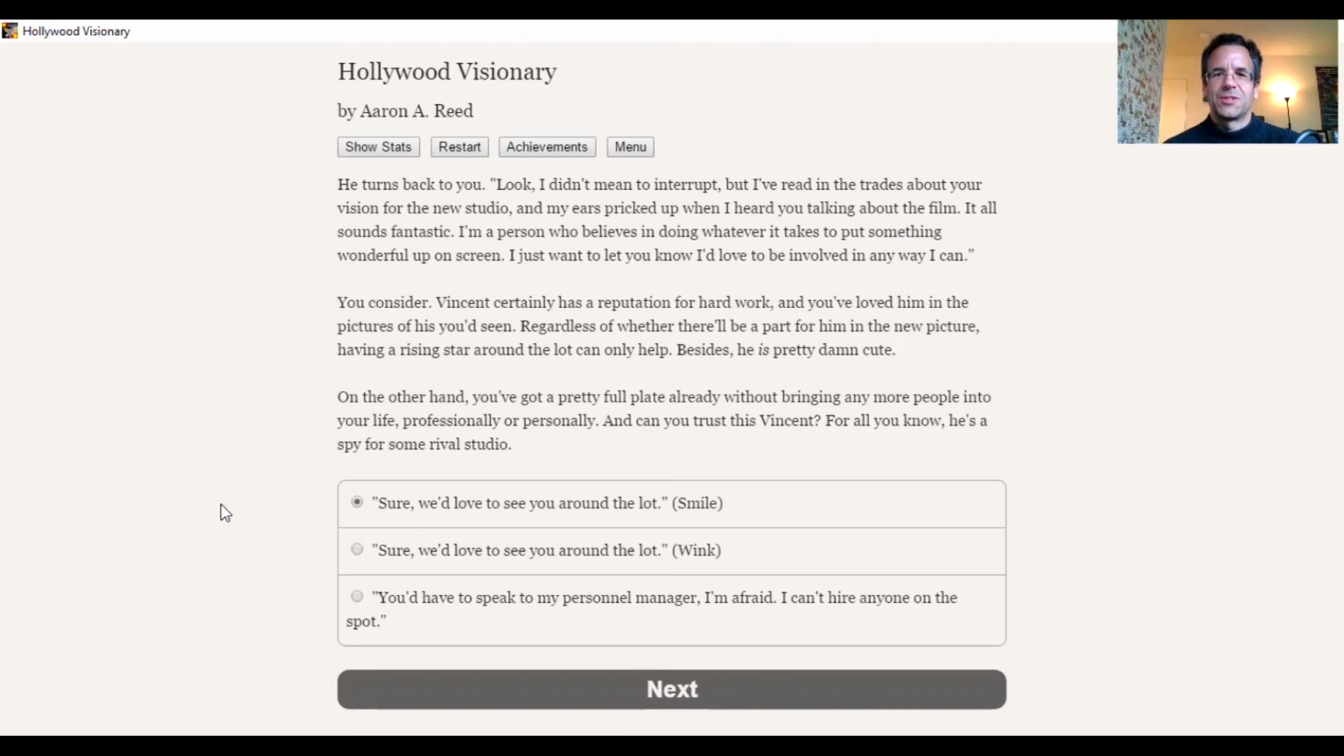Vincent is, of course, working at another studio. For all I know, he's a spy for some rival studio. Okay, so now we're touching on the paranoia again. We're characterizing the Hollywood industry and those who are in it as being quite paranoid people. And of course, for those who do feel that way, they do feel justified.